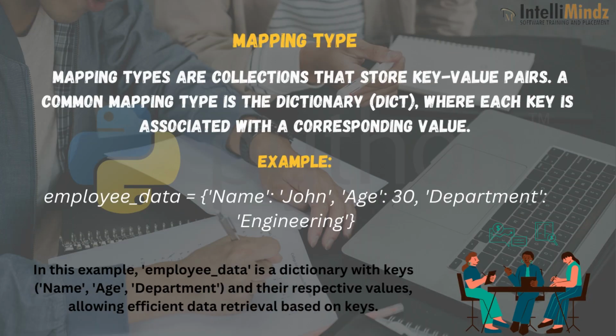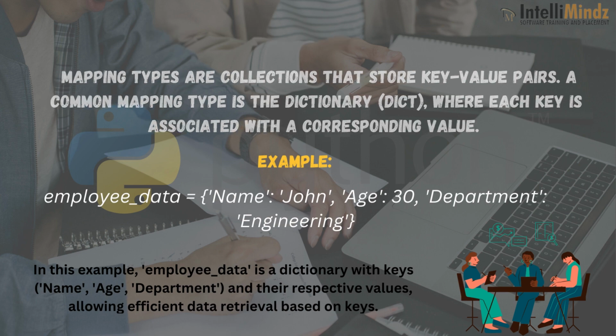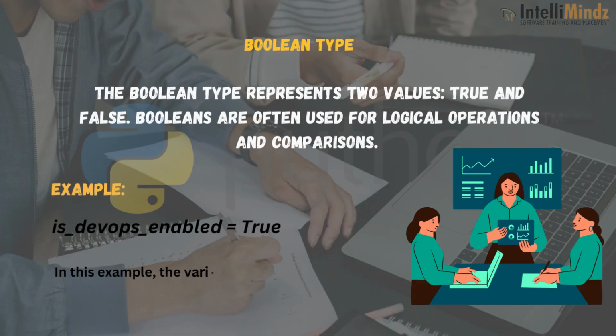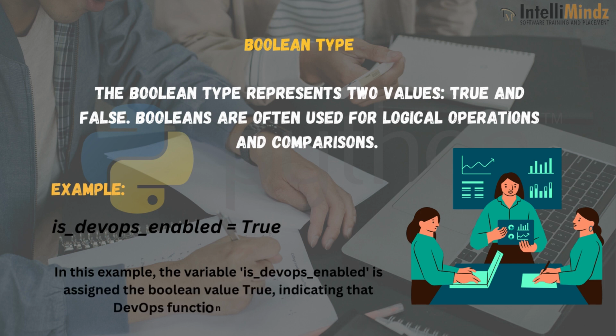Mapping types are collections that store key-value pairs. A common mapping type is the dictionary, dict, where each key is associated with a corresponding value. The Boolean type represents two values, true and false. Booleans are often used for logical operations and comparison.